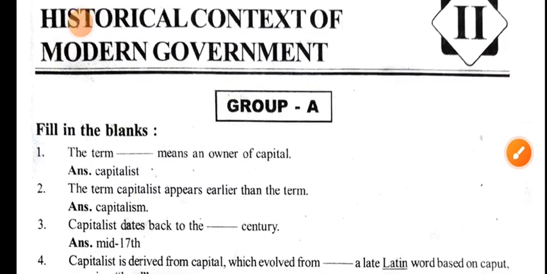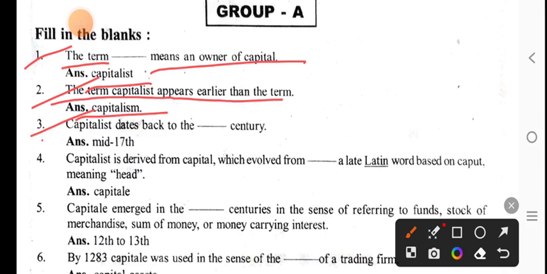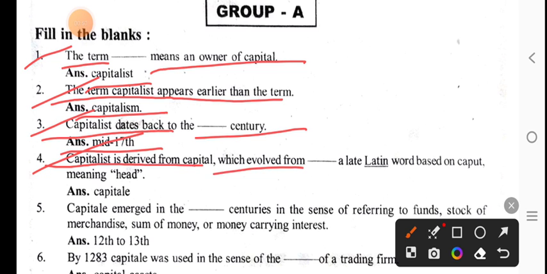The term capitalist means an owner of capital. The term capitalist appears earlier than the term capitalism. Capitalist dates back to the mid 17th century. Capitalist is derived from capital, which evolved from capitale, a late Latin word based on caput, meaning head.